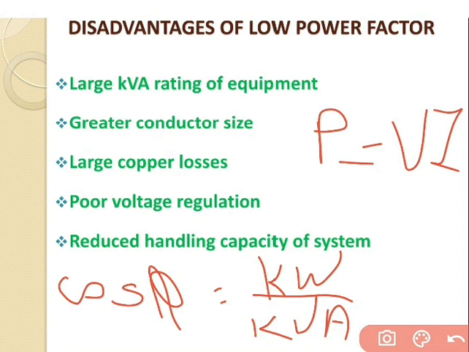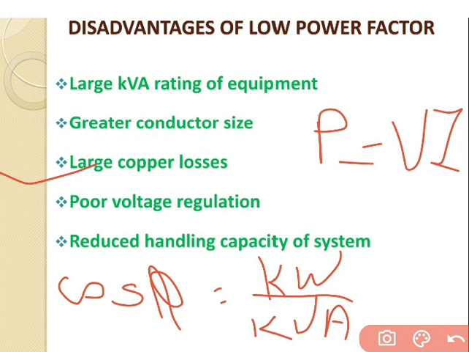Now go for the third step, that is the larger copper losses. The larger current at low power factor causes more I square R losses in all the elements of the supply system. This results in poor efficiency. As we all know, the equation for the single phase supply is P is equal to VI cos phi. So I is inversely proportional to cos phi.